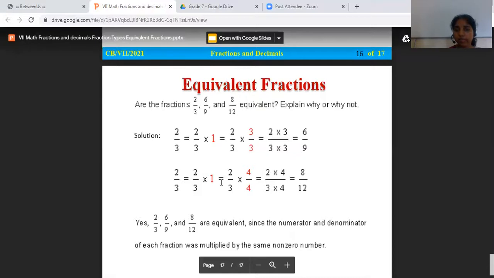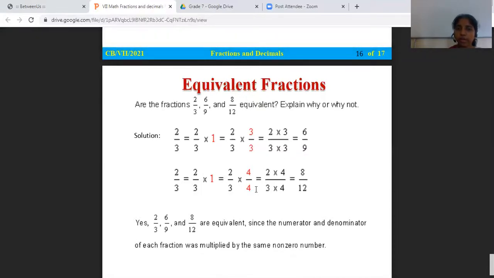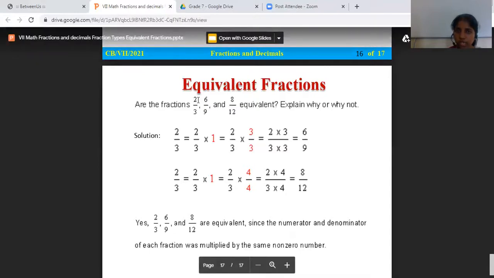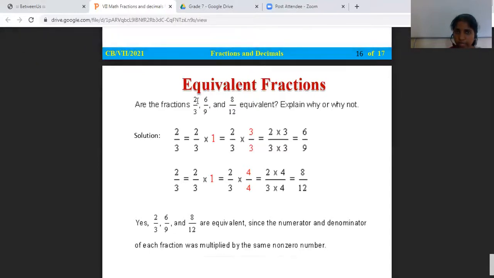When you multiply fractions, it's numerator by numerator, denominator by denominator. Now we will multiply by 4, so 8 by 12. When 2 by 3 was multiplied by 3, I got 6 by 9. Now when multiplied by 4, we got 8 by 12.